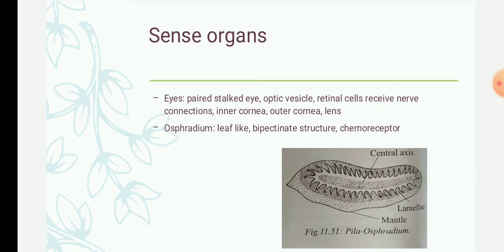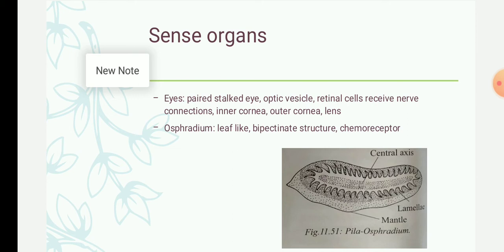Okay, the next sense organ is the osphradium. Osphradium is a leaf-like structure that hangs from the mantle, near the left nasal lobe. It is a bipectinate structure having a central axis with two rows of leaf-like structures. These leaf-like structures are called lamellae.